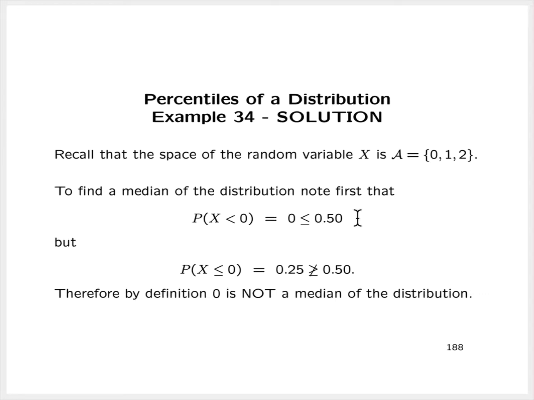But now we look at the probability that x is less than or equal to 0. This probability is 0.25, but that is not greater than or equal to 0.5. Remember that both of these conditions have to be satisfied in order for 0 to qualify as being a median of the distribution. Since this second condition is not satisfied, 0 is not a median of the distribution.